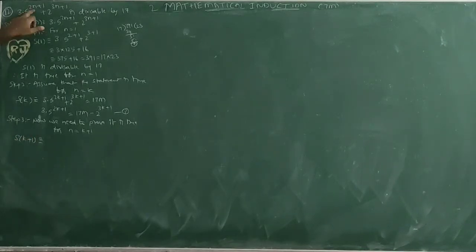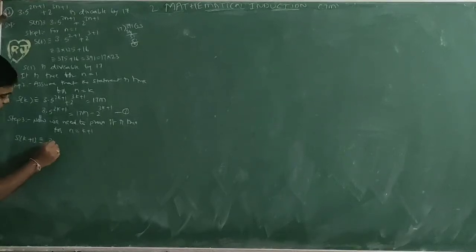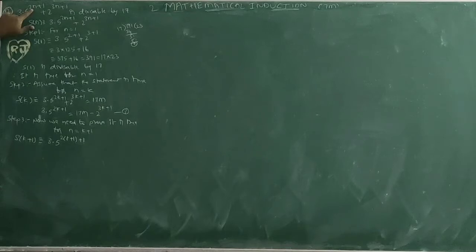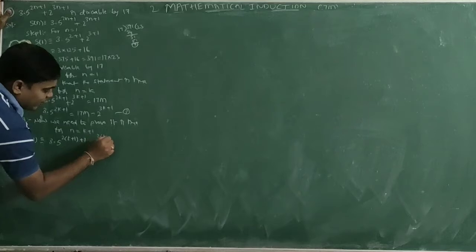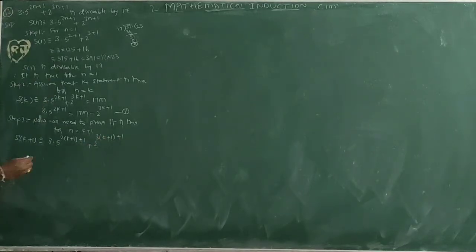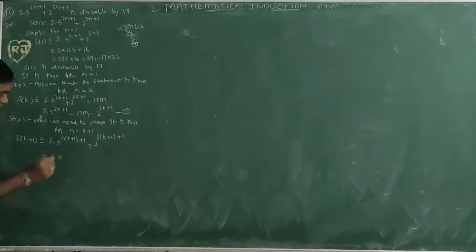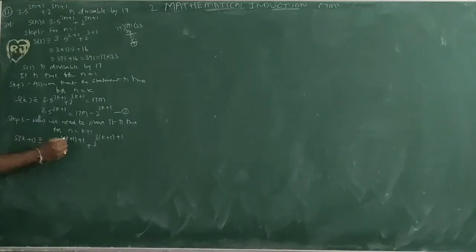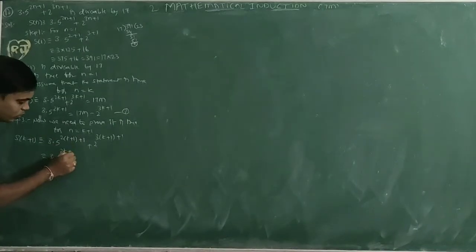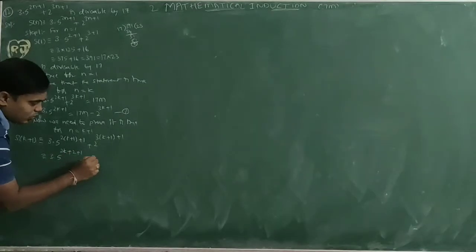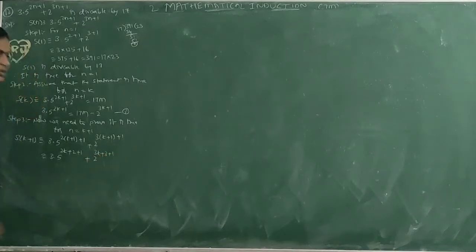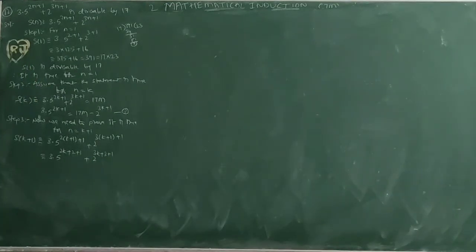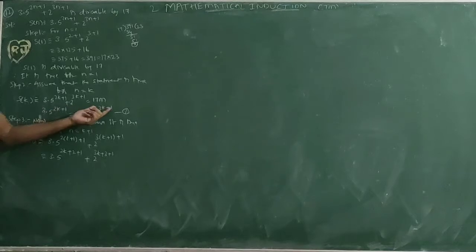So instead of n I want to write k plus 1. 3 into 5 power 2(k plus 1) plus 1, plus 2 power 3(k plus 1) plus 1. So 3 into 5 power 2k plus 2 plus 1, plus 2 power 3k plus 3 plus 1. So in the equation we have 2k plus 1 and 3k plus 1.